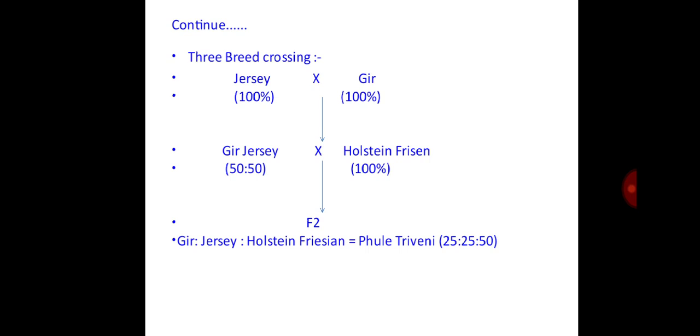Then three breed crossing. Here Frieswal, or Triveni, is a triple breed cross or three breed cross, where Jersey is crossed with the Gir, each being 100%. Then the F1 Gir-Jersey, having a composition of Jersey and Gir at 50:50, is crossed with the HF, that is Holstein Friesian. Then F2 is produced, Triveni, having a 25:25:50 ratio.